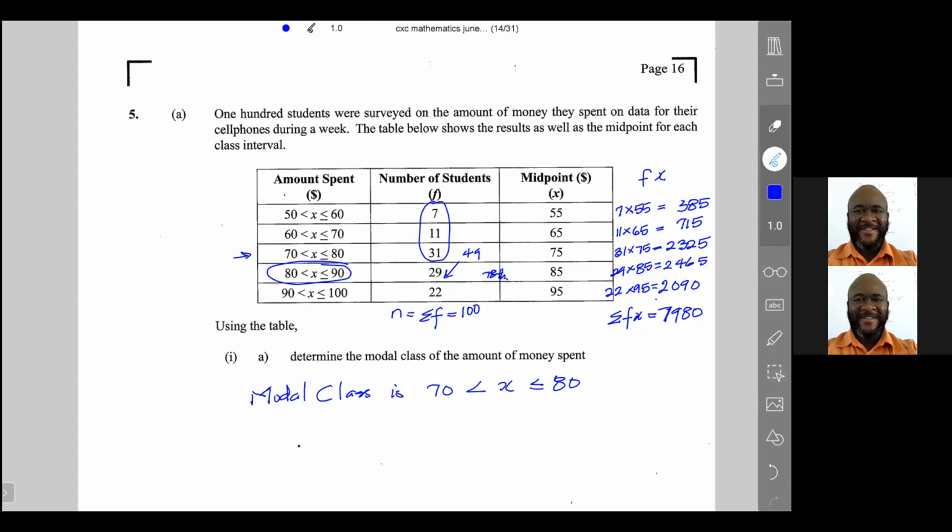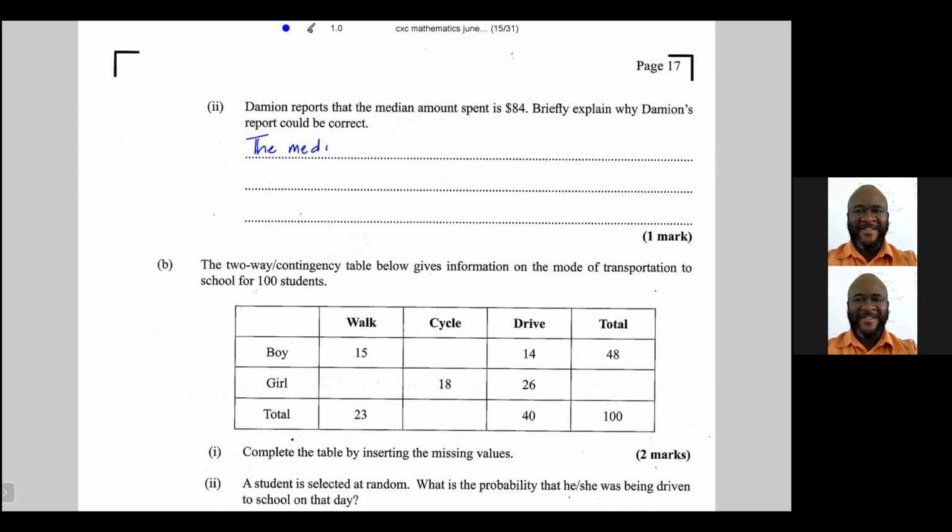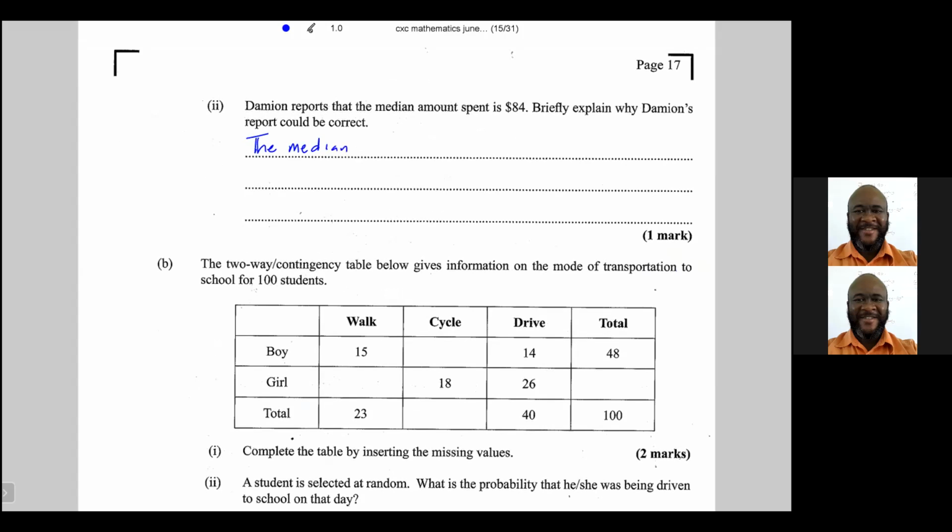So let's see how we're going to write that. I could start by saying the median is the average of value 50 and value 51.